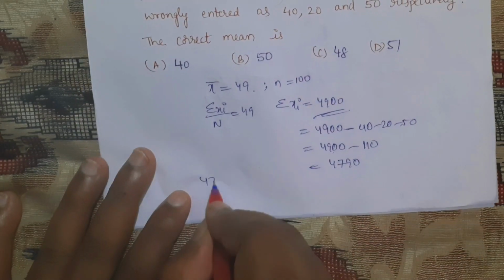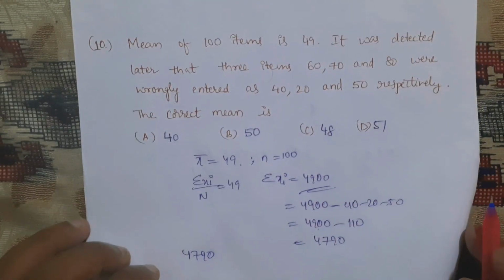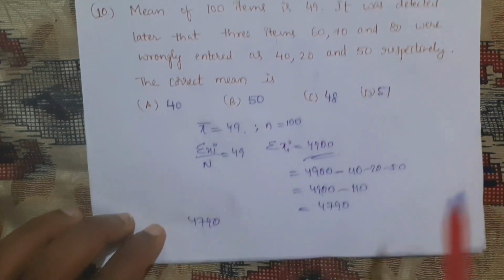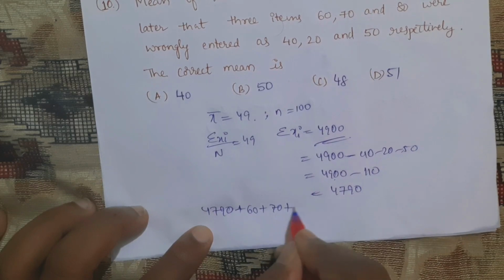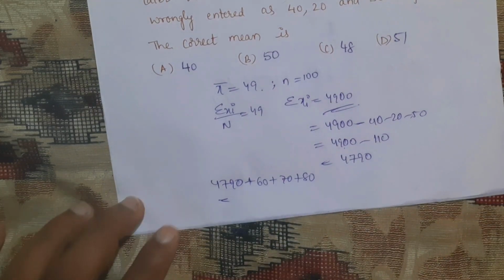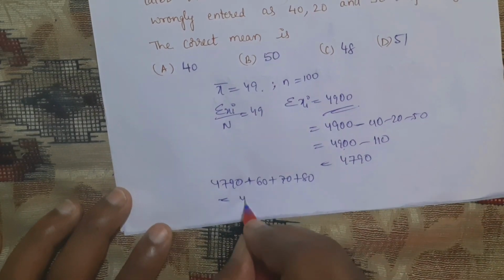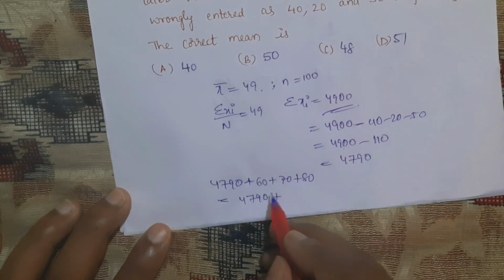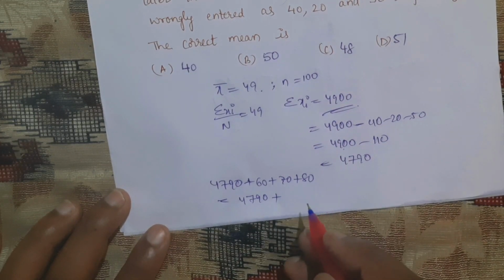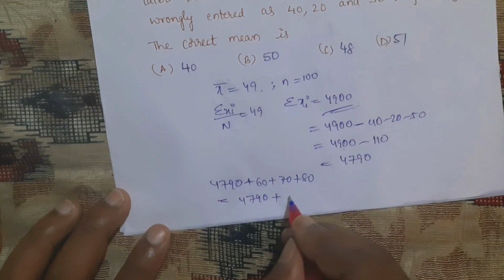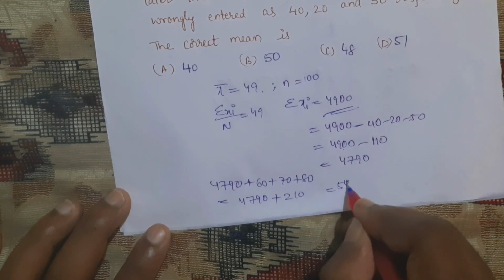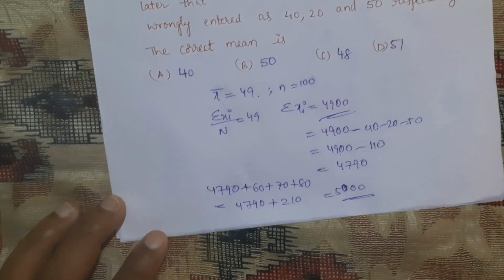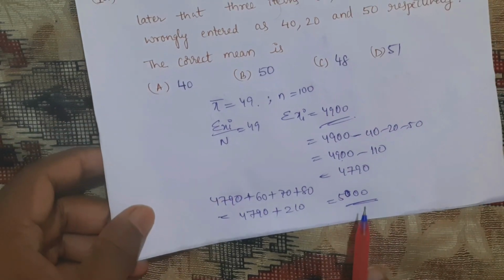Now after getting that 4790, we need to add those correct items. Those are 60, 70 and 80. So 4790 plus 60 plus 70 plus 80. So simple calculations you need to do very fast. 4790 plus 60 plus 70 plus 80, which will be equal to 210. So it will be equal to 5000. Okay. As it is 5000, then the correct mean.